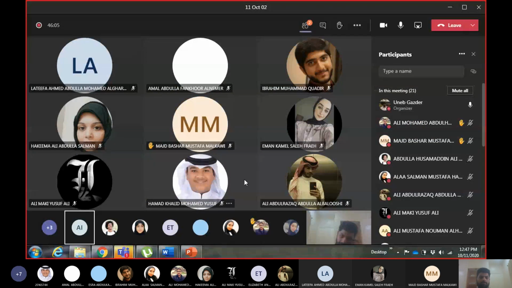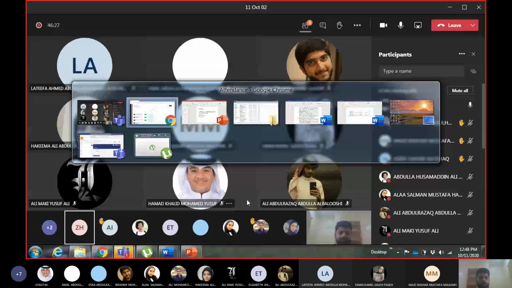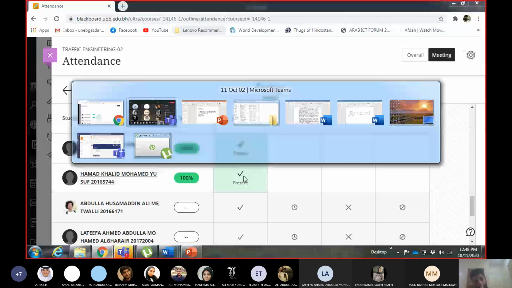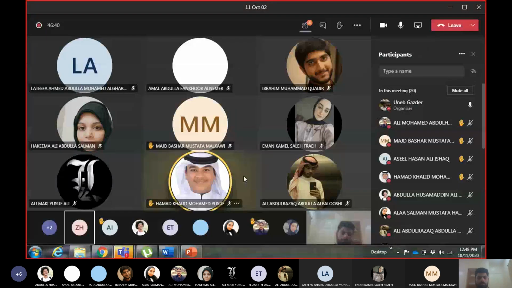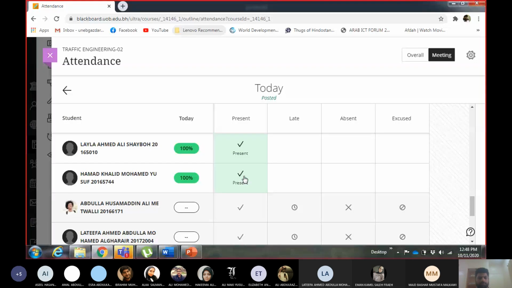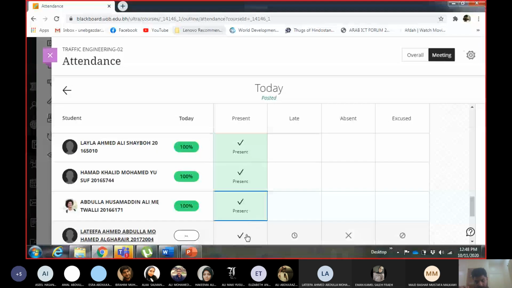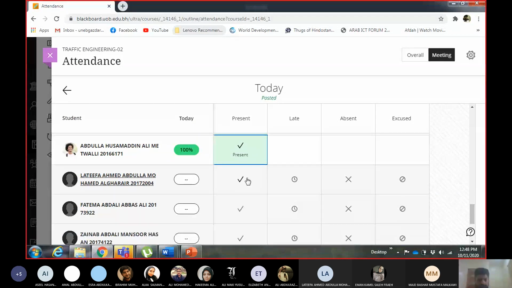Ali Mustafa. Ahmad Khalid. Abdullah Usamuddin. Fatma Abdali. Zainab Abdali.